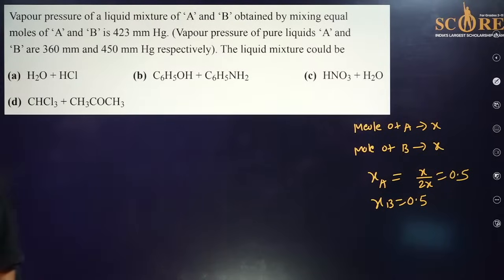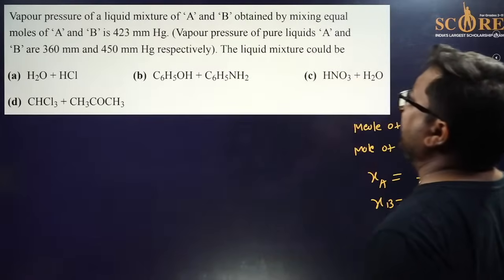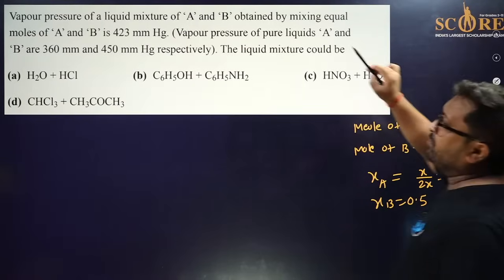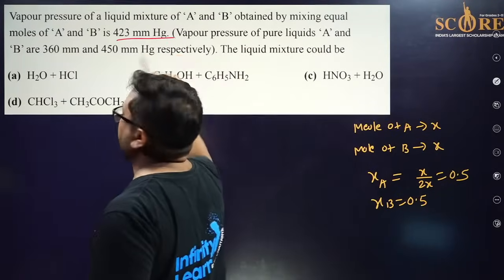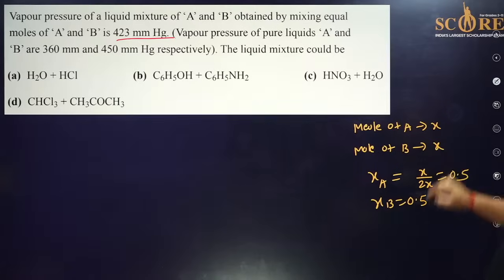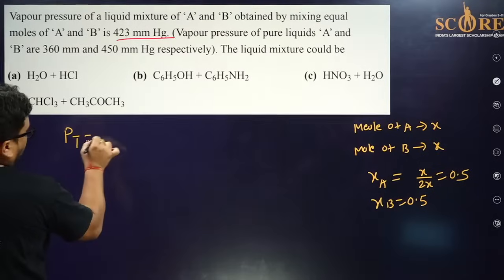So vapor pressure of a liquid mixture of A and B obtained by mixing equal moles is given. This is the actual vapor pressure. Very simple question. According to Raoult's law, what is total pressure?